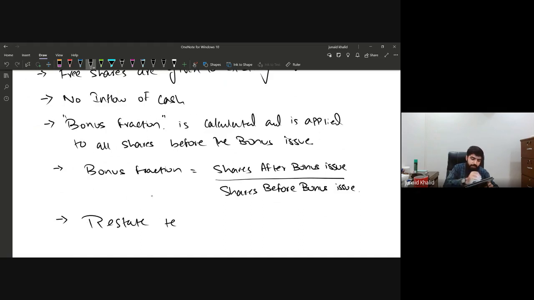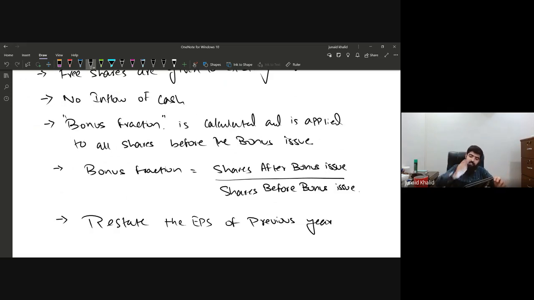the earning per share, restate the EPS of the previous year, which means you apply it retrospectively, as if the bonus shares were there right from the beginning.